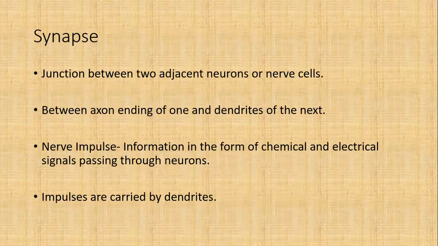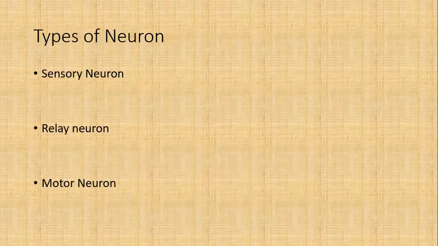Yes, ma'am. All right. So on the basis of the mode of transferring the message, the neuron is divided into three types: sensory neuron, relay neuron, and motor neuron. Sensory neurons are those neurons which are present in your receptor cells and they receive stimulus from the outside environment. So sensory neurons accept the